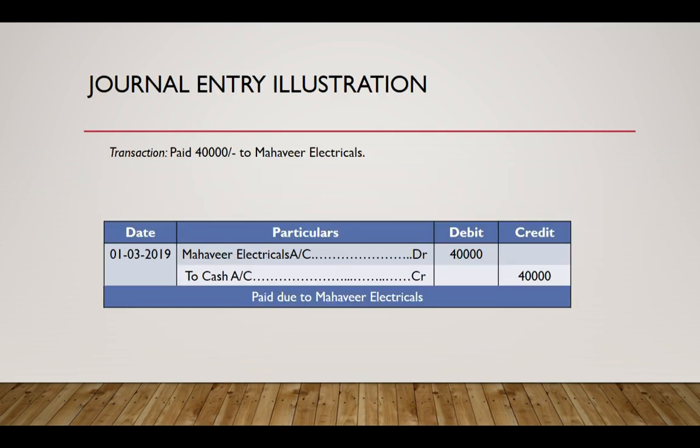We debited the supplier's account and credited the cash account. So our liability towards this supplier has been reduced, and we reduce liability with a debit.